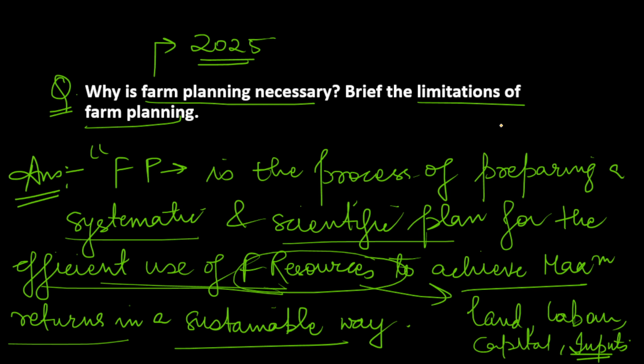Now, if you look at the second part of the question, it is asking us about the limitations of farm planning. So we will see what are the limitations of farm planning. Limitations. So first of all, obviously, especially in India, you see this is a major limitation in farm planning, that is uncertainty of natural factors.